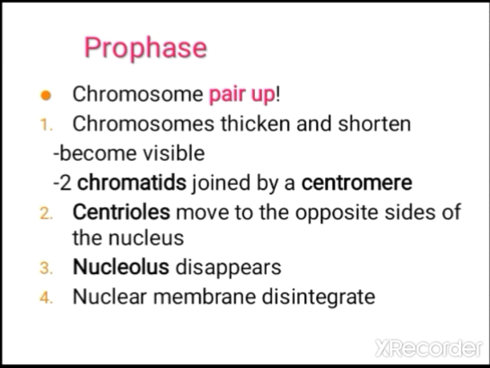These are the main stages occurring during prophase. The chromosome gets thickened and shortened and becomes visible, the chromatids are joined by the centromere, the centrioles move towards opposite poles of the cell, the nucleolus disappears and the nuclear membrane disintegrates.